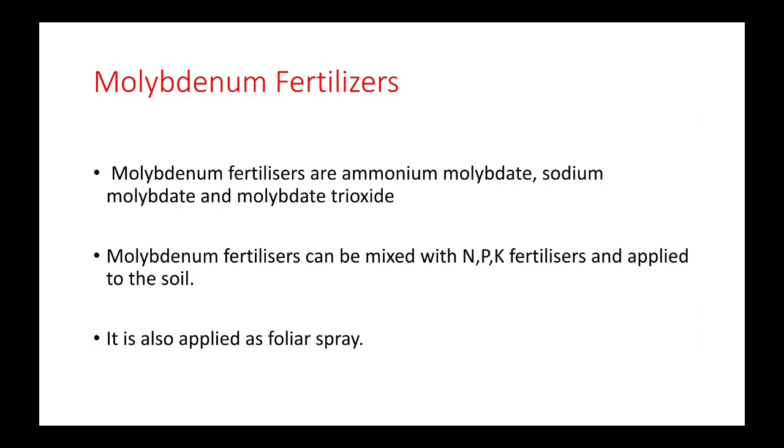Next one, molybdenum fertilizers. Molybdenum fertilizers are ammonium molybdate, sodium molybdate and molybdenum trioxide. Molybdenum fertilizers can be mixed with nitrogen, phosphorus, potassium fertilizers and applied to the soil. That means it also acts as a secondary nutrient. It is also applied as foliar spray.